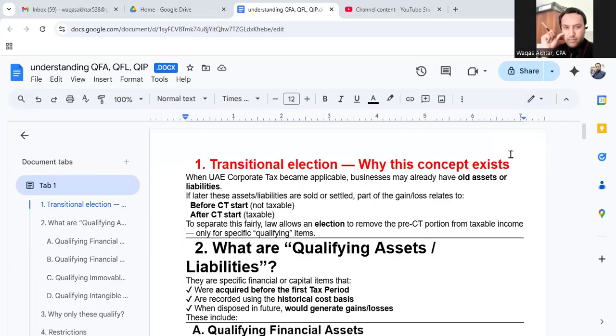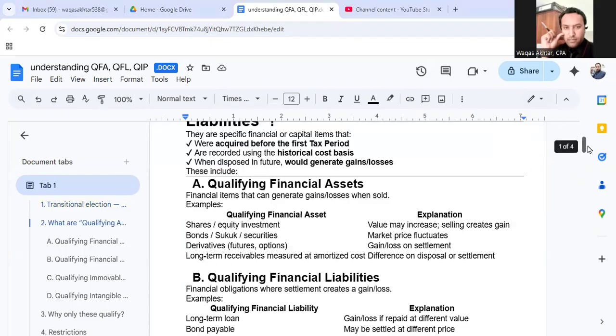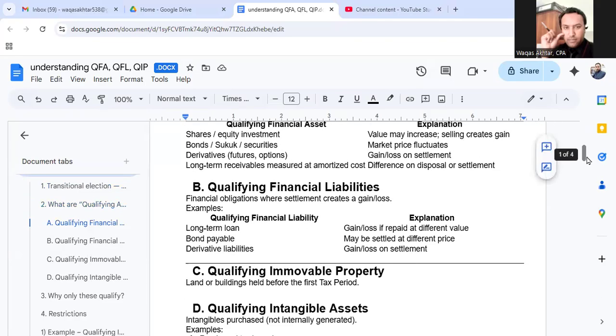And these qualifying items include qualifying assets and qualifying liabilities, such as qualifying financial assets, qualifying financial liabilities, qualifying immovable properties, and qualifying intangible assets. Let's try to understand each of them separately. Qualifying financial assets include shares, equity investments, bonds, securities, and derivatives like futures and options, and long-term receivables measured at amortized cost. Qualifying financial liabilities include long-term loans, bond payables, and derivatives.